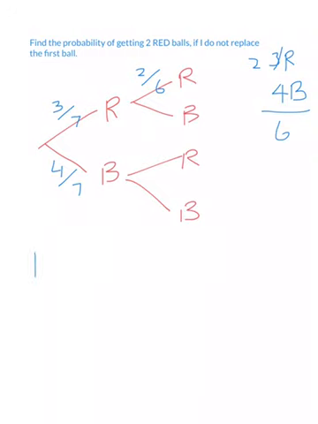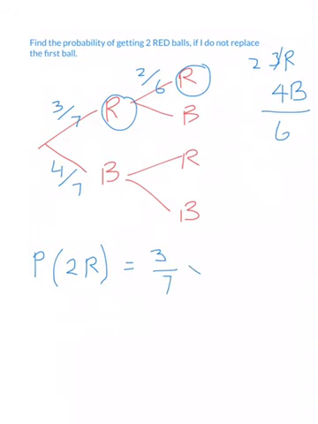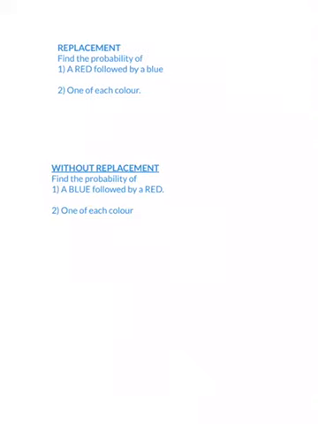So the probability now of 2 reds without replacement, so we're not replacing it, is still multiplied because I want this red and I want that red. It's going to be 3 over 7 times 2 over 6, which is going to be 6 over 42. And that will reduce, you see 6 goes into both, top and bottom, 6 into 6 goes 1, and 6 into 42 goes 7, so 1 over 7.